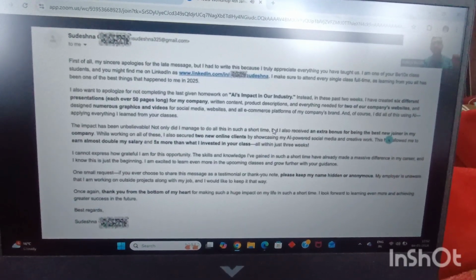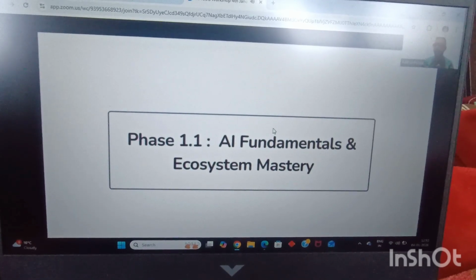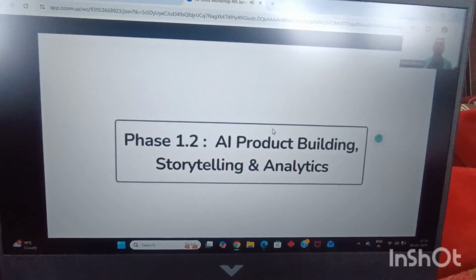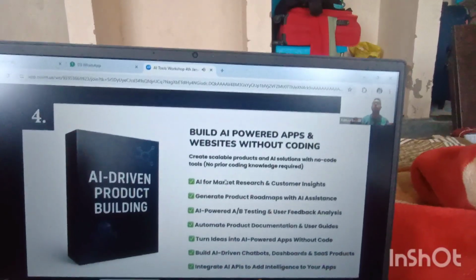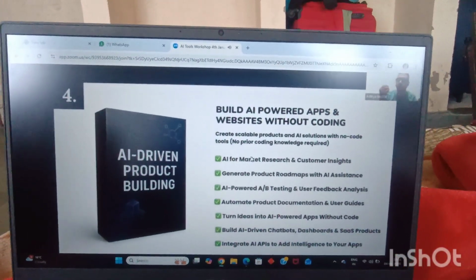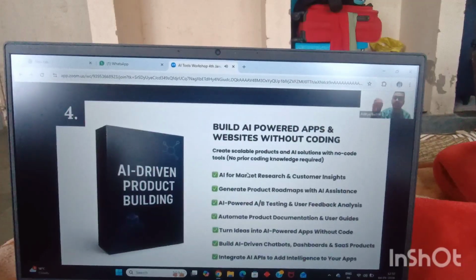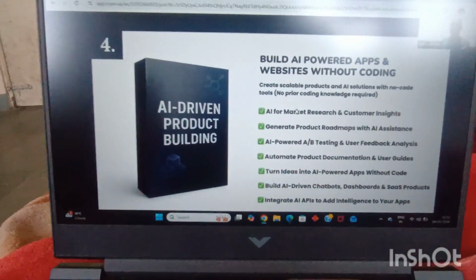Once we do this, we'll be completing phase 1.1, which is the AI fundamentals and ecosystem mastery. Once we complete phase 1.1, we'll be moving on to 1.2, which is all about AI product building, storytelling, and analytics, where we'll be learning all about vibe coding. The fourth module is all about vibe coding, how we can use AI to build AI powered apps and websites, that too without having any sort of coding knowledge. With zero coding knowledge, we'll be able to build AI powered apps and websites.